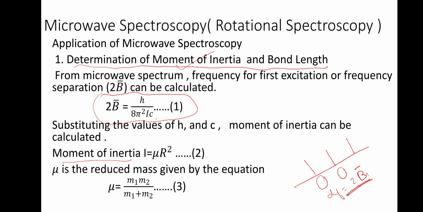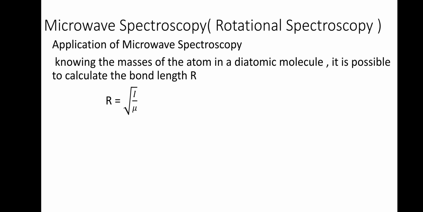Then what is the expression for I? I is equal to mu r square, where mu is the reduced mass and r is the bond length. So if you know the masses of the atoms, then we can calculate r, because I we already determined from this expression. So that is how you can calculate it, that is the application of microwave spectroscopy.